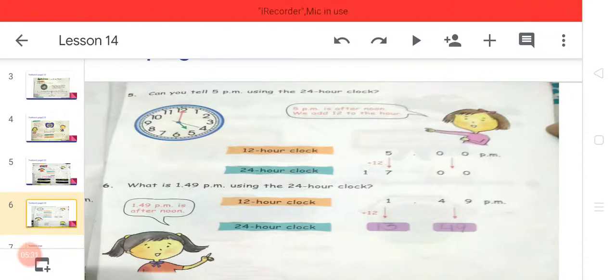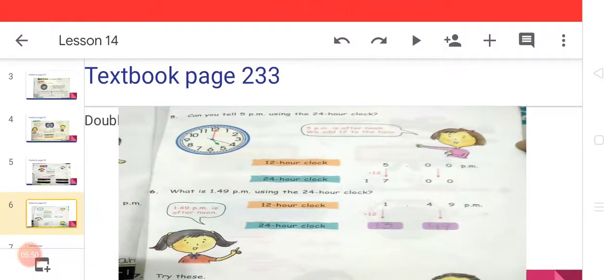You can see on the clock the time is 5 o'clock. Okay, 12-hour time is 5:00 p.m. It means this is afternoon time. PM shows afternoon time. Okay, now this time we will add 12 to it. When you add, we can say 1700 is the time in the 24-hour clock.